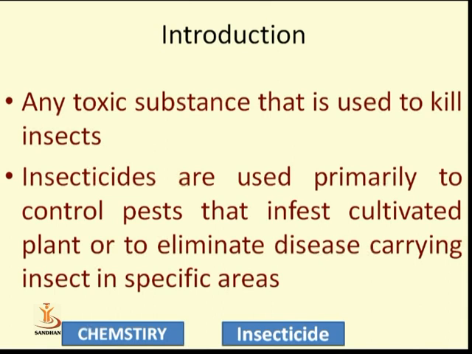Some insects are hazardous and will destroy the plants, so to protect the plants it is necessary. Second, some pests are responsible for disease, and to cure the disease it is necessary to control those insects. So the compounds used primarily to control pests as well as to eliminate disease are known as insecticides.